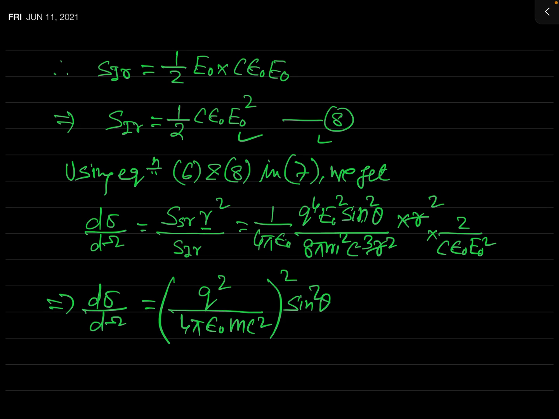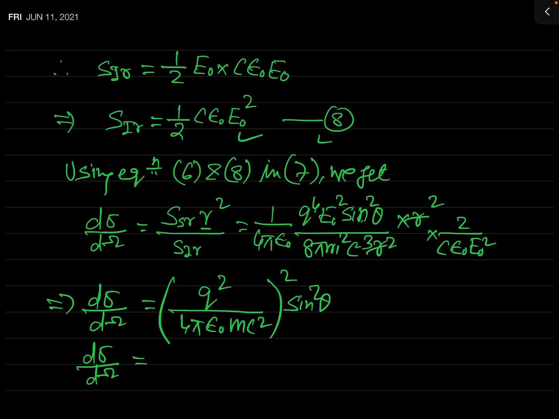You may check it. When you actually square it, you will get this term, and so our result can be written as d sigma by d omega equal to what?